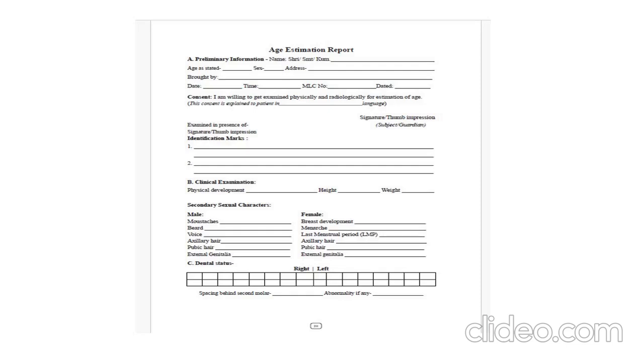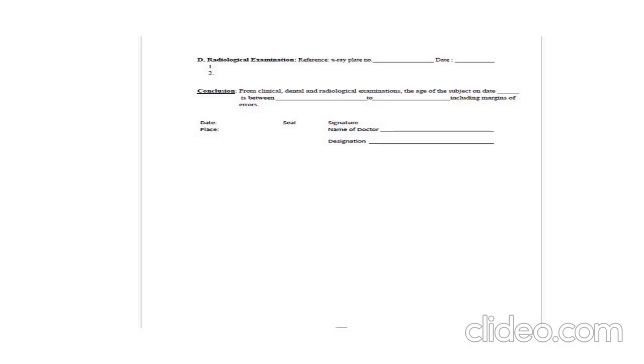This is the age report format in your journal. It encompasses three parts. Part A is the preliminary examination. Part B is the clinical examination, in which there are columns for physical development, height and weight, and also for the secondary sexual characters. Part C contains the dental examination, and in part D there is the radiological examination. Then there is the final conclusion, in which the age should be given in a range, along with the sign of the doctor.